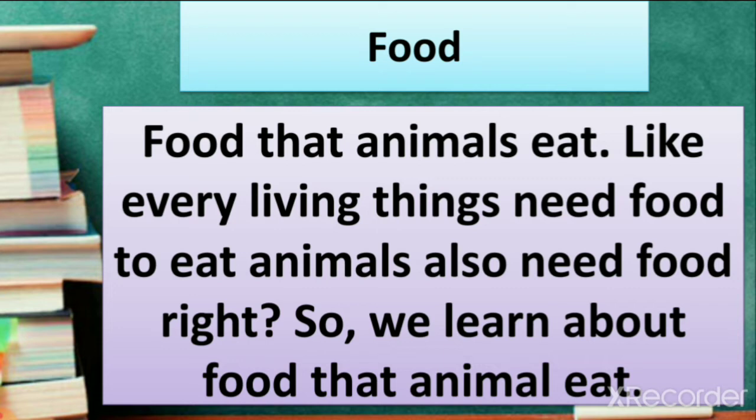Food means the thing which animals or living things eat for growing and a healthy body. So we learn about food in this lesson. But which food? The food which animals eat. Animals, like every living thing, also need food, right? So we learn about the food that animals eat.